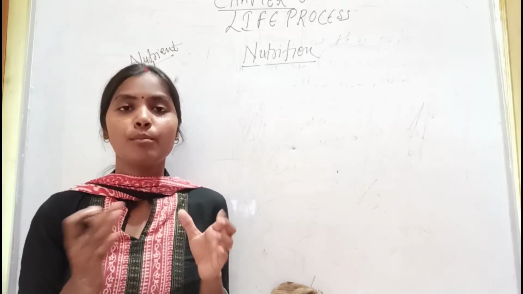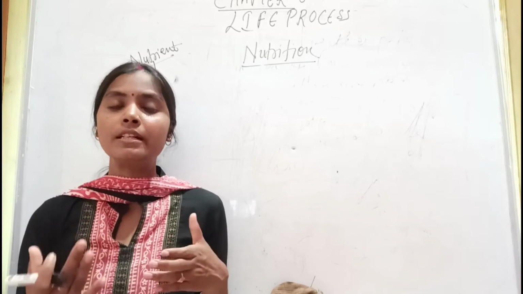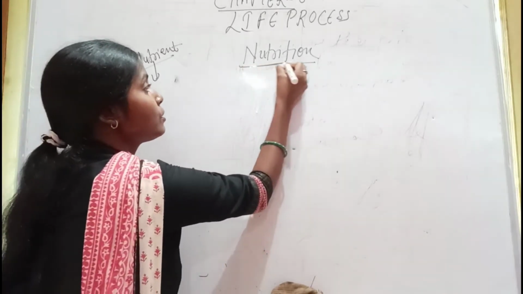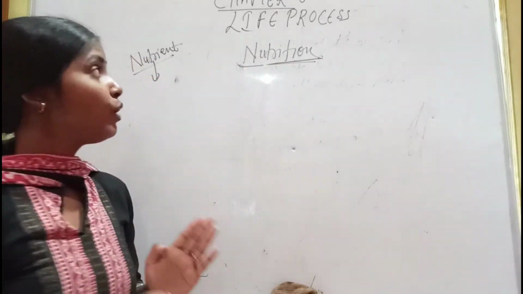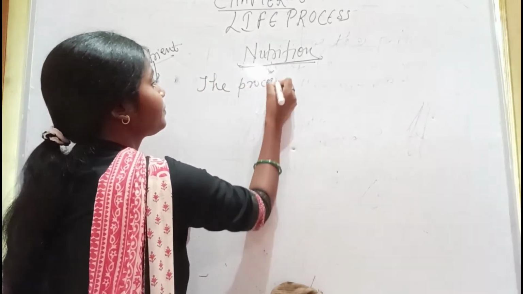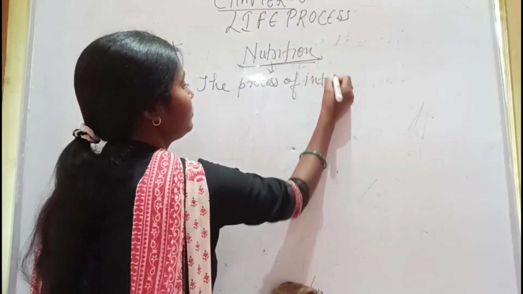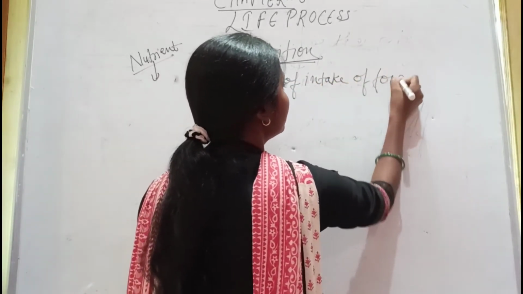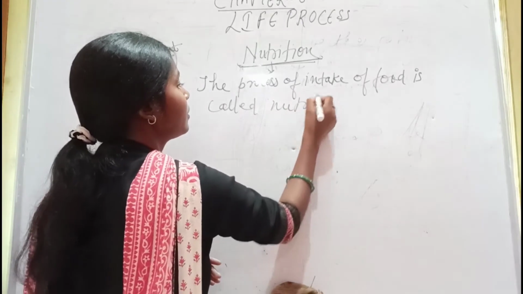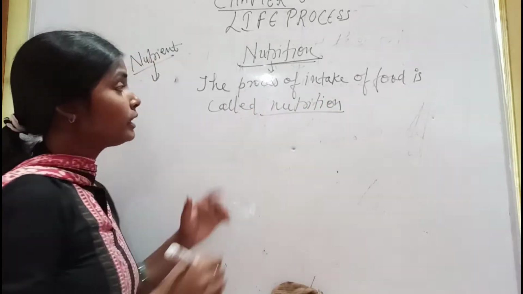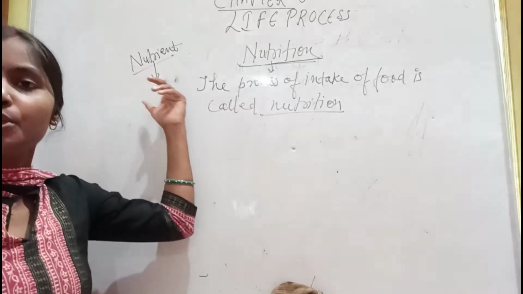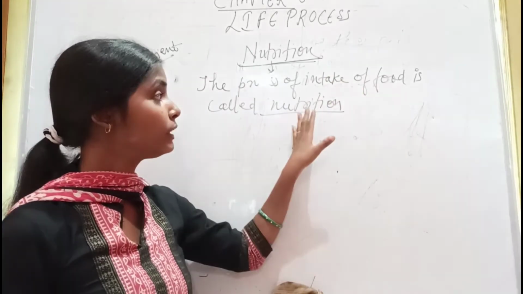Whatever food we take is the nutrient. From the nutrient we get protein, carbohydrate, fat, minerals, vitamins. These are the nutrients which we get from different sources. But what is nutrition? This is the first life process. The process of intake of food is called nutrition. Intake of food means the food which we are taking as a nutrient.